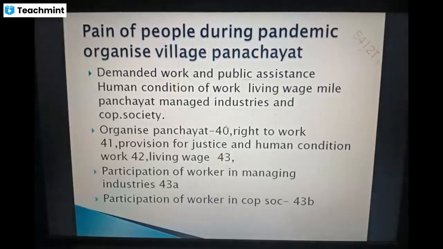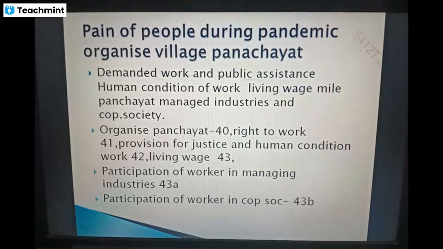Organized panchayat is article 40. Then right to work is article here. Organized panchayat is there, then demanded for work is there na, so for that right to work is article 41. Then provision for justice and human condition of work is there na, that is article 42. Then living wage is there na, that is article 43. Then participation of workers in industries and cooperative society. Participation of workers in managing industries, managed industry is there na, that is 43A. Managed cooperative society is there na, that is 43B.